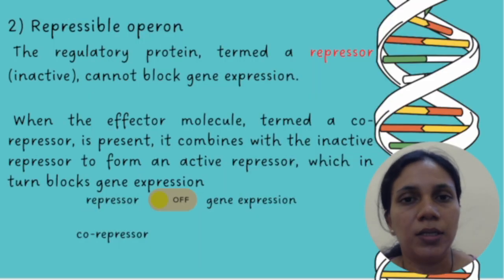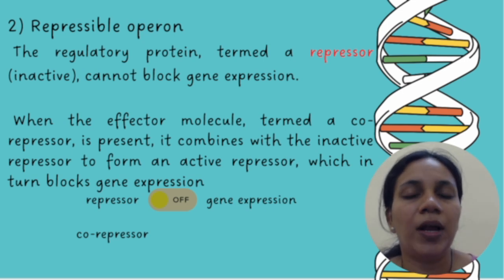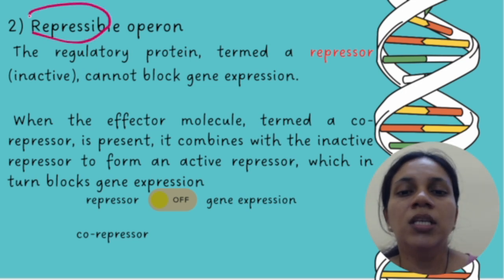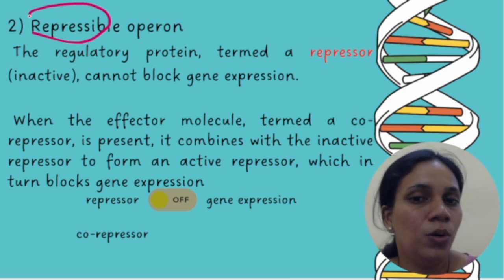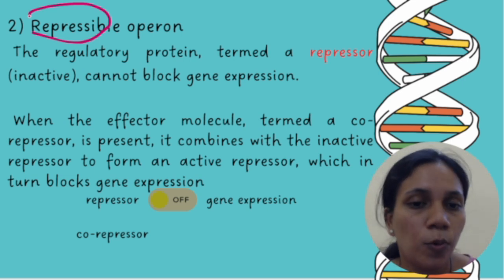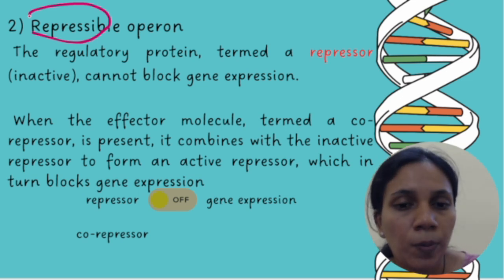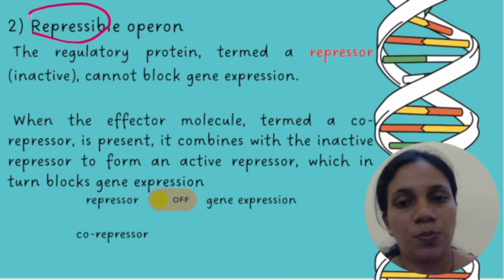So moving on to the next part. The second type of operon is called a repressible operon. From the term itself we know that repressible means something is stopping. When the repressor, that is the regulatory protein, is inactive, there will be gene expression. The same thing we have seen in inducible, here it is just the opposite. So when we have something called a co-repressor, the co-repressor along with the repressor is going to turn off the gene expression.